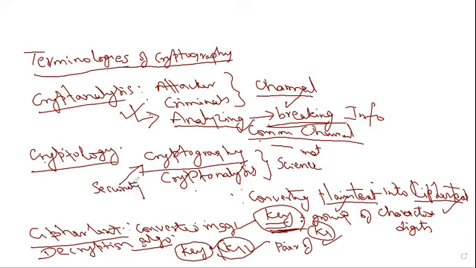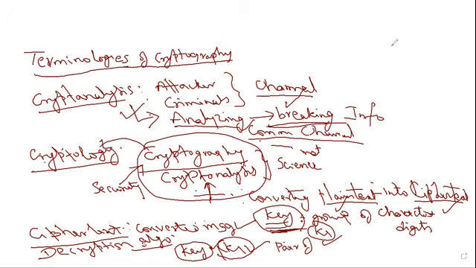Cryptography technology is used for providing security, but cryptanalysis is used by criminals or attackers. This is also a science. They also use mathematical algorithms, but for the opposite purpose. For their own purpose, they use cryptanalysis techniques. Their aim is to analyze and break the communication and extract the important information flowing between sender and receiver. So these two words, cryptography and cryptanalysis, together are called cryptology.